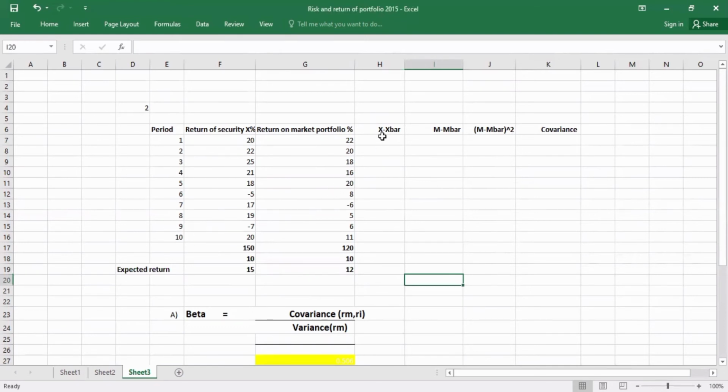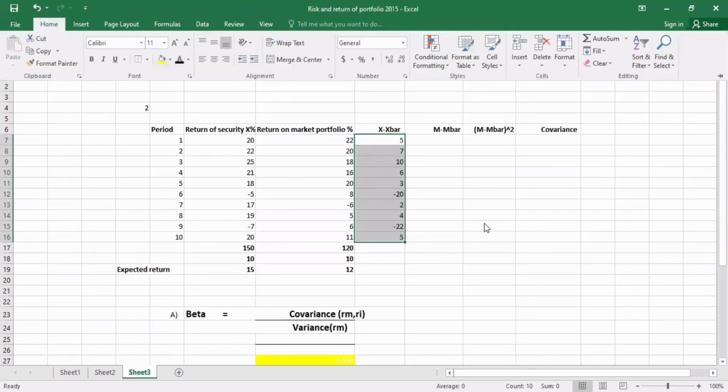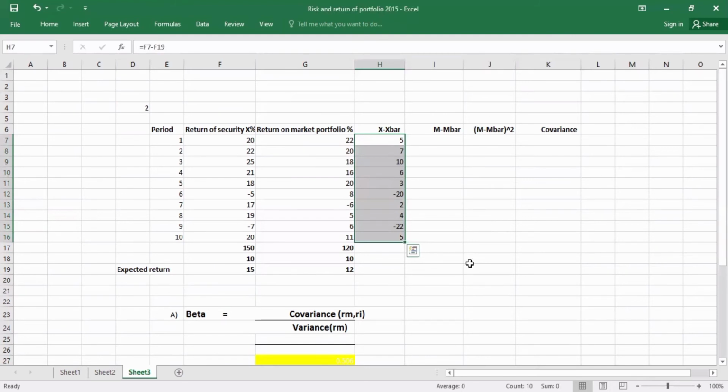Next, we have to calculate X minus X bar. In period 1, the return of security X is given as 20. 20 minus the expected return 15, the answer became 5. Likewise, we have to calculate X minus X bar for each period.